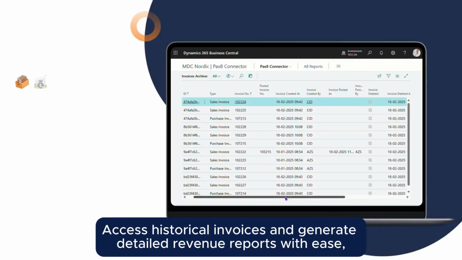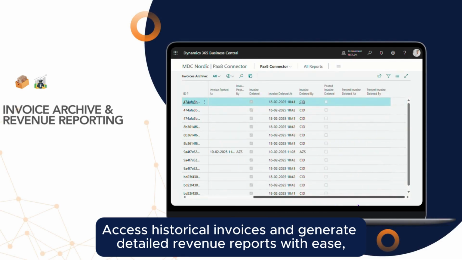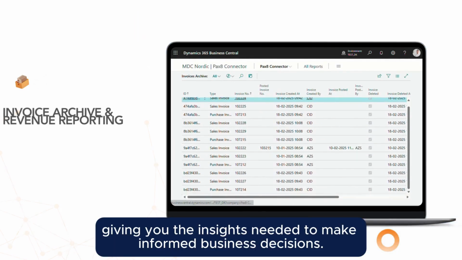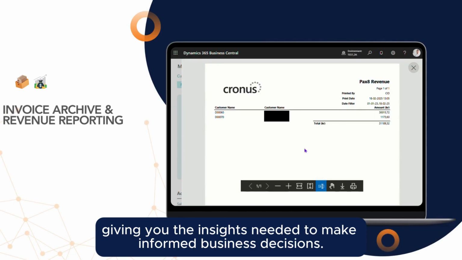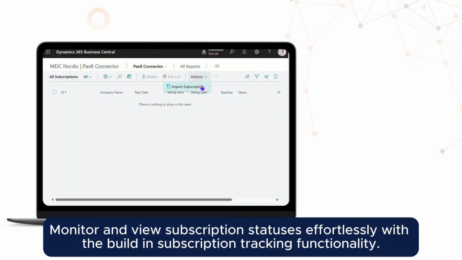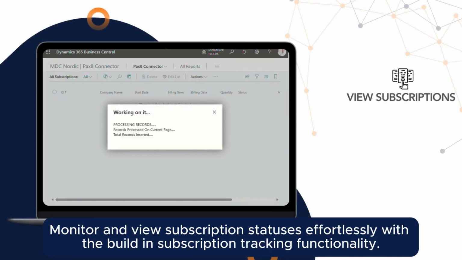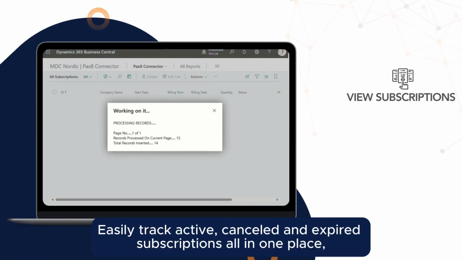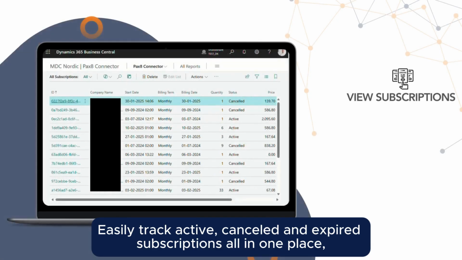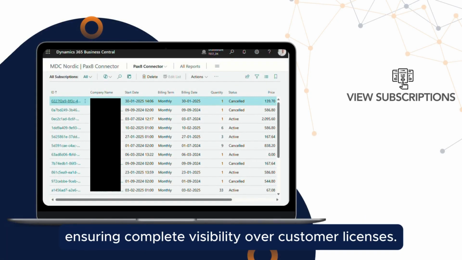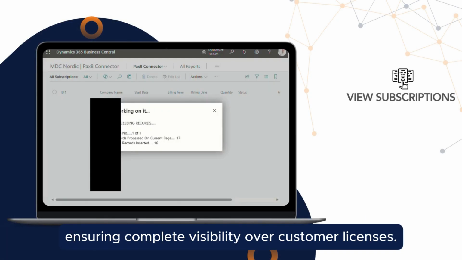Access historical invoices and generate detailed revenue reports with ease, giving you the insights needed to make informed business decisions. Monitor and view subscription statuses effortlessly with the built-in subscription tracking functionality. Easily track active, canceled, and expired subscriptions, all in one place, ensuring complete visibility over customer licenses.